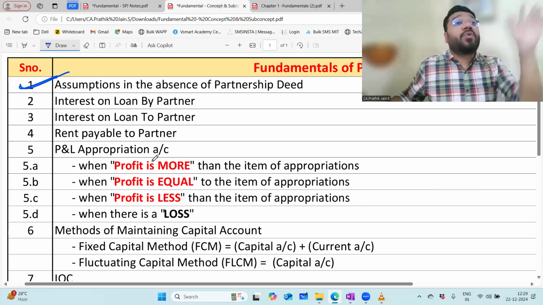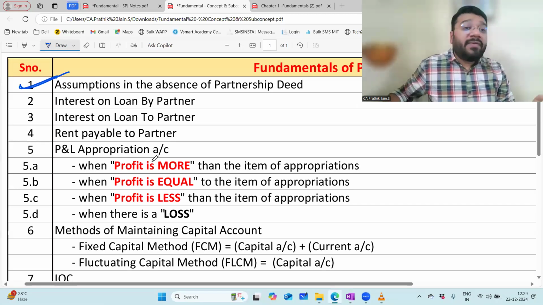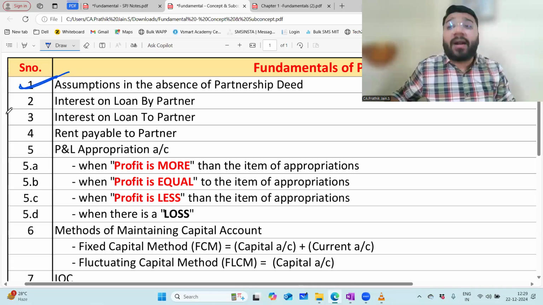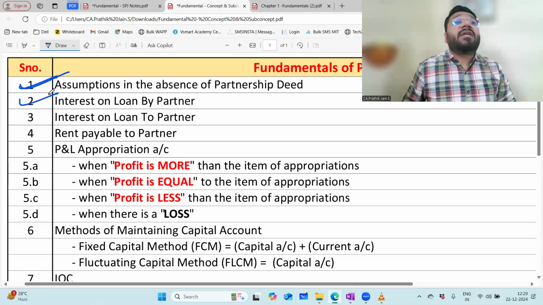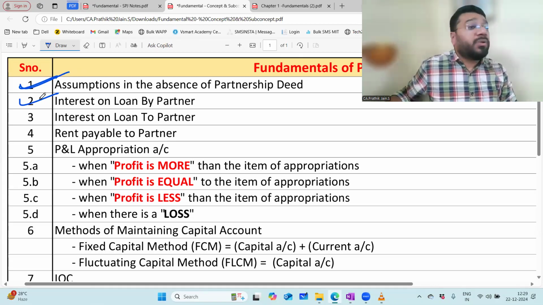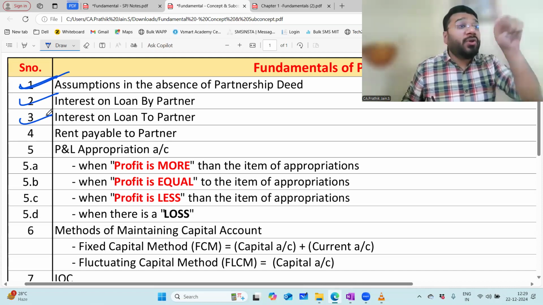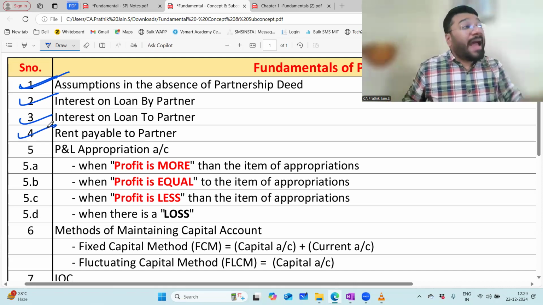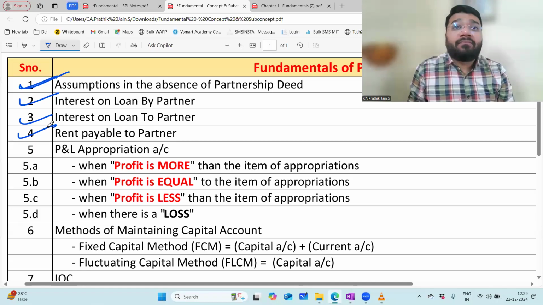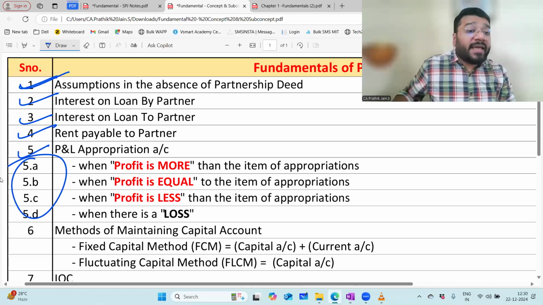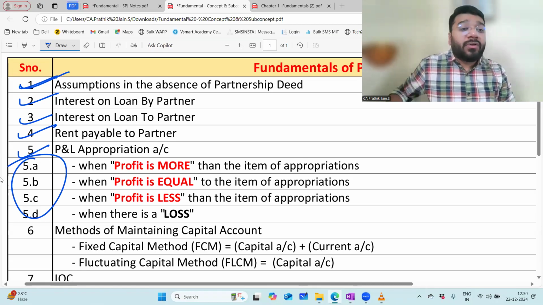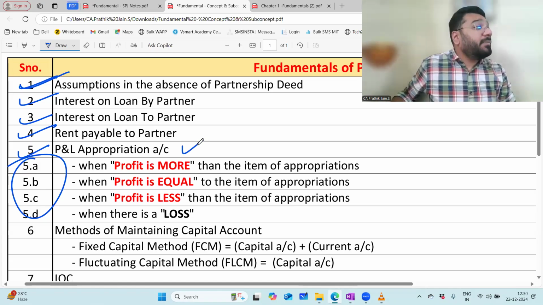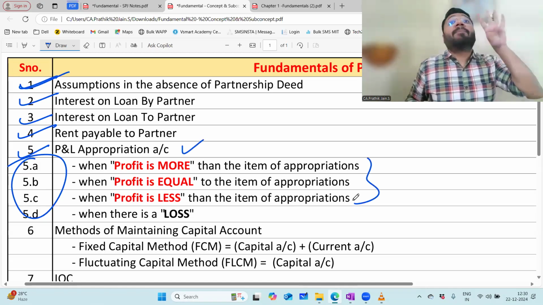So what have we completed so far? We completed the theory part. We completed the assumptions in the absence of a partnership deed. We understood the entries for interest on loan by partner. We understood the concept and entries for interest on loan to partner. We understood the concept and the entries for rent payable to partner. We have discussed the 4 different cases of the P&L appropriation account. So this 5th is a concept, and under that we have 4 sub-concepts.